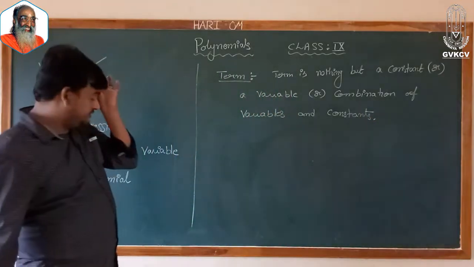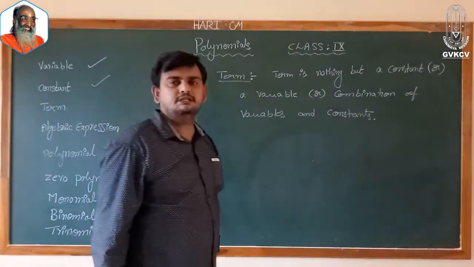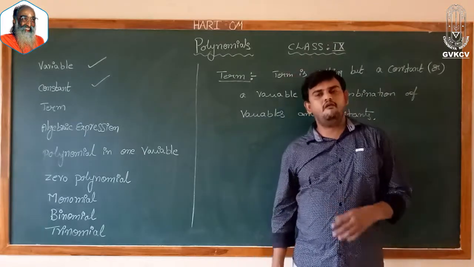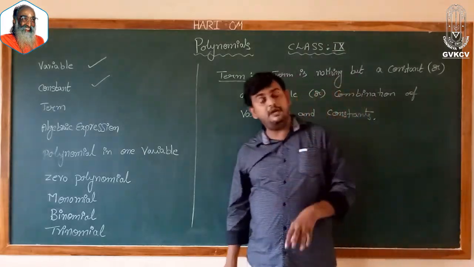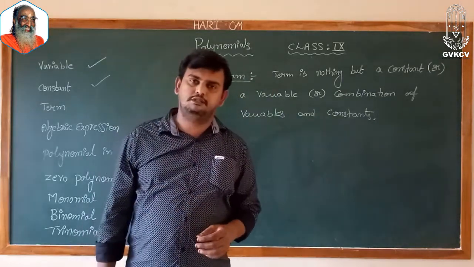So this is the definition of a term. So what does a given term mean? A term may be a constant, may be a variable, may be a combination of constants and variables.